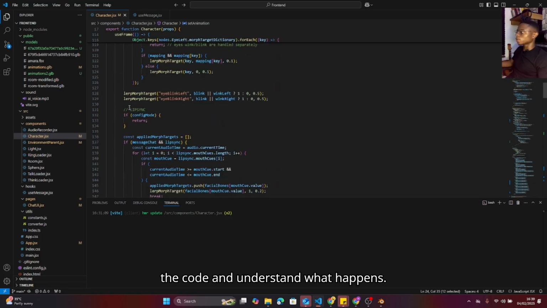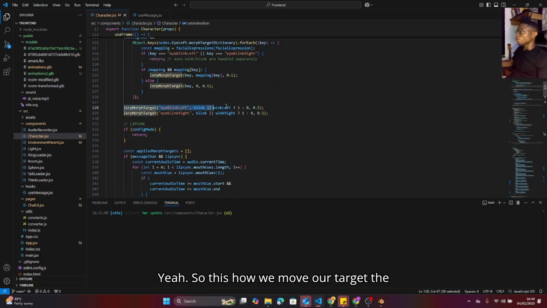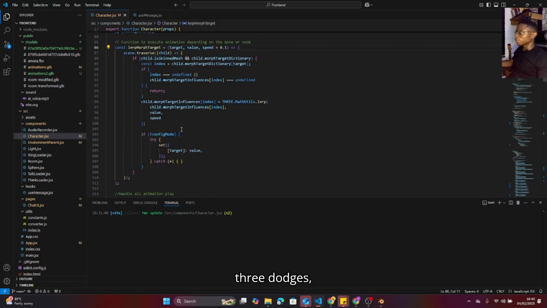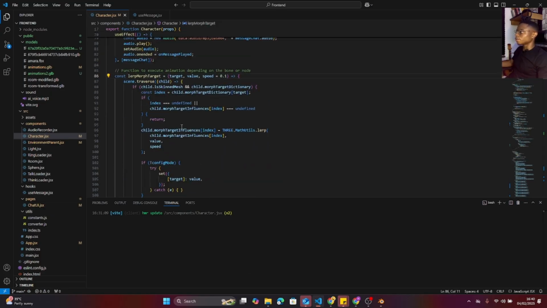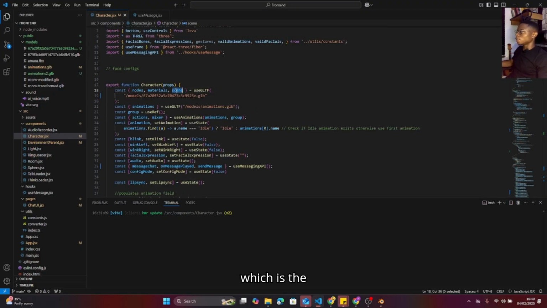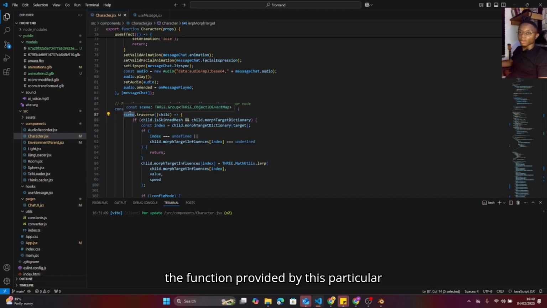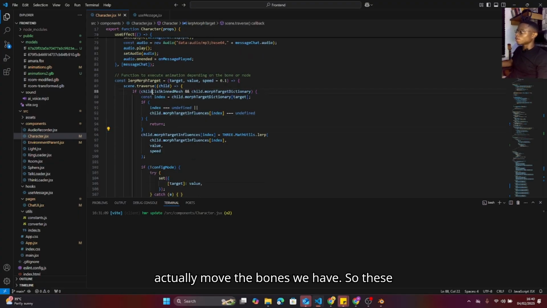Yeah. So this is how we move our target, the facial bones. Basically, we use three.js. We use the skinned mesh, the bones. Basically, it's a way to access the bones to actually move these characters, right? This is the way to move the characters. So we use the function provided by three.js, that's React Three Fiber, to actually move the bones we have. So these are all the bones that we have.